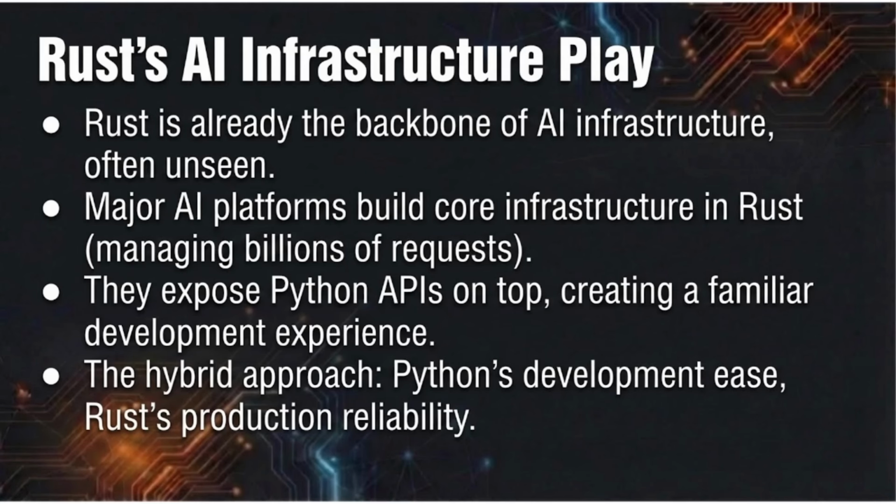Rust is already the backbone of AI infrastructure. You just don't see it directly. Major AI platforms, we're talking about organizations managing billions of requests, are building their core infrastructure in Rust. They expose Python APIs on top, so you feel like you're using Python, but underneath? Rust. It's the hybrid approach. Python's ease for development, Rust's reliability for production.